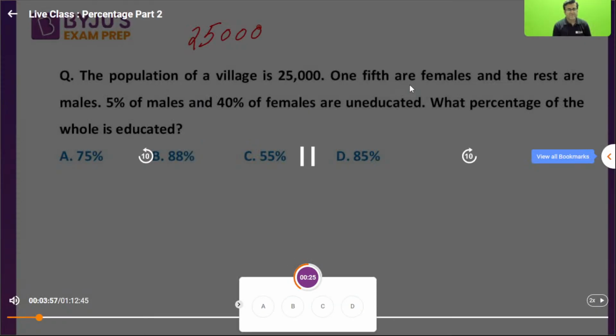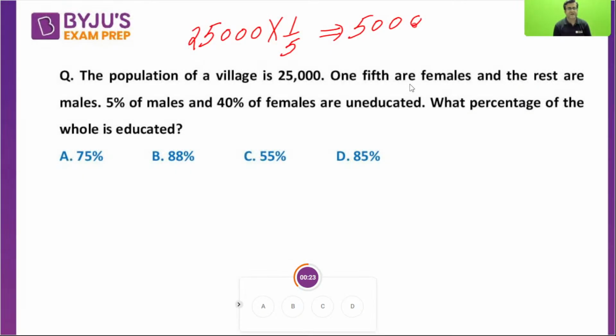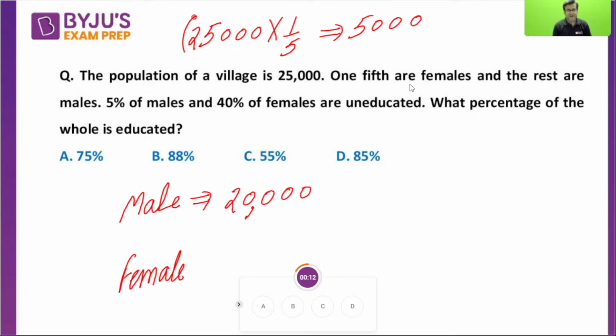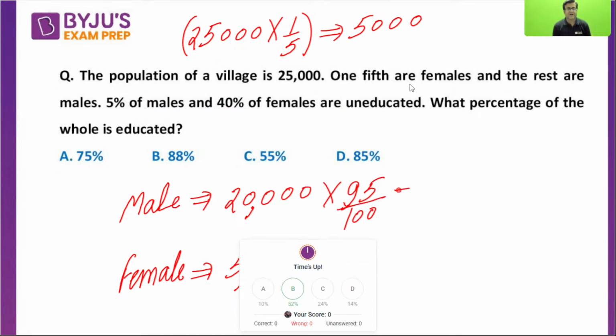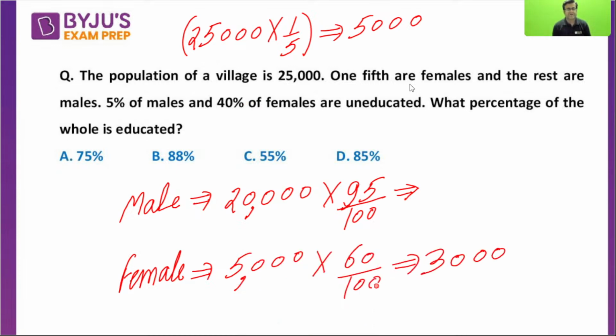If 25,000 is the total, and 1/5 are female, it means 5,000 are female. There are two groups, male and female. Male are the remaining 20,000. Now 5% of males are uneducated, it means 95% are educated, that is 19,000 males. Out of 5,000 females, 40% are uneducated, so 60% are educated, that is 3,000. I expect this point is clear. 19,000 and 3,000. Is this point clear to everyone?